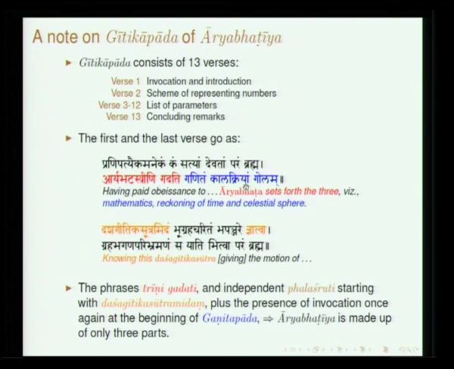Ganitam Kalakriyam Golam. This Geetika Pada essentially presents numbers and certain parameters, so it is considered to be kept out of the text in some sense. The details are present: the numbers which are required and the kind of sine table, etc. These are all essential for doing computation, but they need not be integrated with the text per se when we want to understand astronomy. It is in this sense that it has been segregated out.